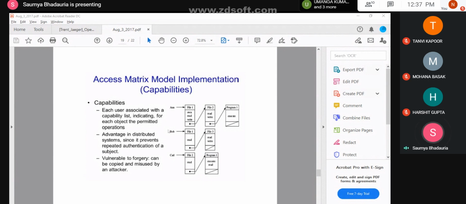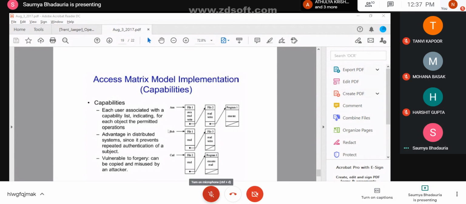Yes, Nidhi, do you have any answer? Where would you really focus on confidentiality?